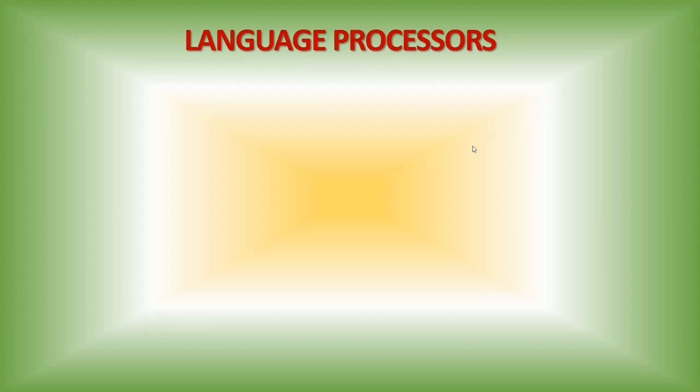After the invention of the computer, initially the program was written using machine-level language. That means machine-level language consists of only two symbols, that is 0 and 1. So during that time, all the programs were written using zeros and ones. It is easily understood by the computer. At that time, no translator was needed, because the program is written in zeros and ones. The computer knows that language, so automatically it will identify the instructions.